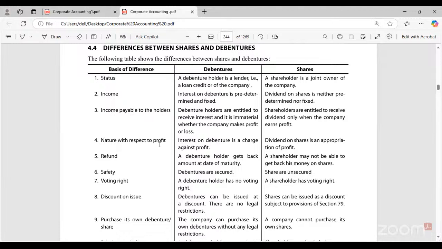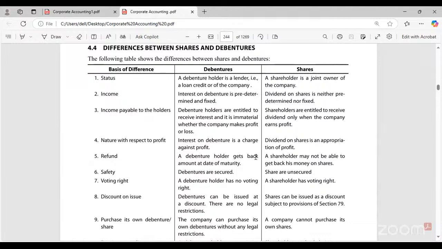Nature with respect to profit. Interest on debentures is a charge against the profit. So irrespective of the profit, debenture interest is a fixed one. Whereas dividend on shares is an appropriation of the profit. That is, dividends will be issued only after we get the profits, right? So based on the appropriation of the profit only, we give the dividends to the shareholders. So interest is nowhere related with the profits, whereas dividend is related with the profits.